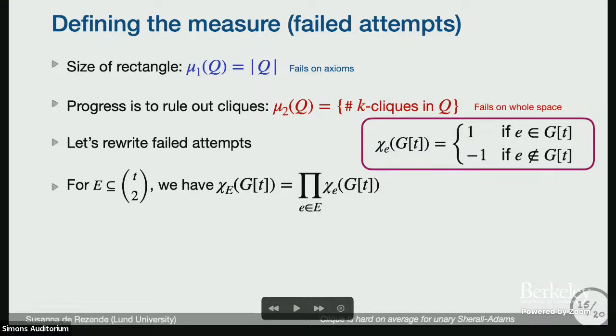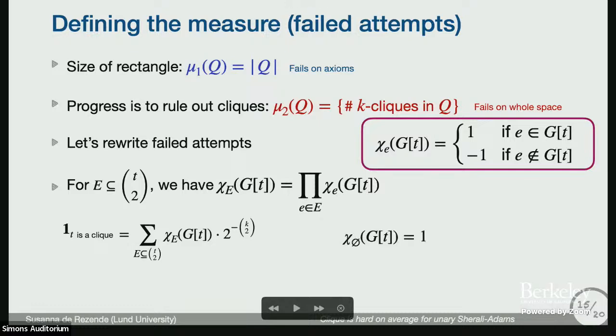Using this Fourier basis, I can write the indicator that a tuple is a clique. I just sum over all the subsets of edges that I have. If it's a clique, I always get 1 because all the edges are present. So I'm going to sum 1 over 2 to the k choose 2 terms, so I have to divide by this. So this will be 1 if it's a clique. And if there's some edge missing, then this is going to be 0. You can see that some cancellation goes on at the edge that's missing. So this is really the indicator for a k-clique.